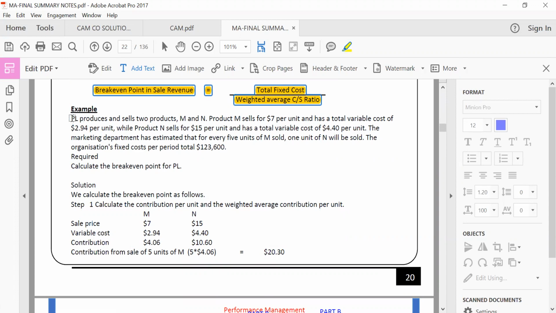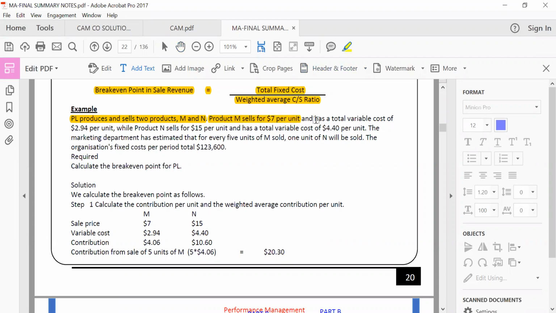This question, for example, let's read it and digest it quickly. Example: PL produces and sells two products, M and N. So you can see that it's not a single product. We have two products, so it's a multi-product. Product M sells for $7 per unit, so we have the selling price per unit to be $7.